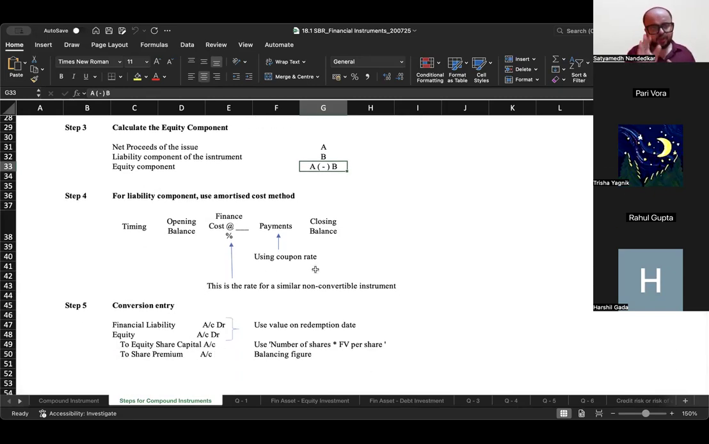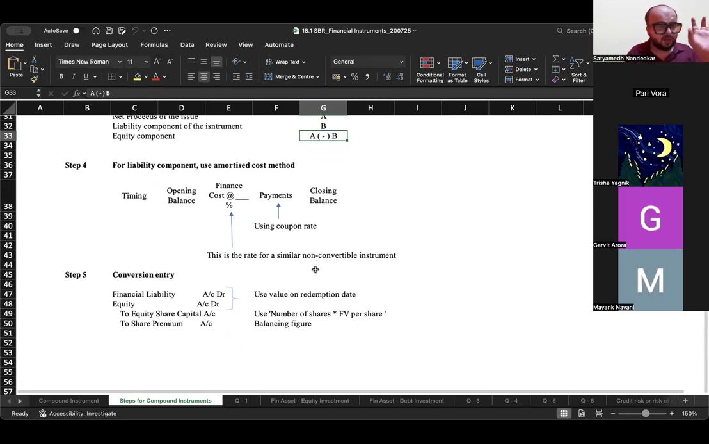Now in a question, they will always have only two scenarios. Either all the holders opt for conversion or all the holders opt for redemption. In real life, that is not going to be the case. Some will opt for conversion, some will go for redemption. But in the question, mostly everybody will opt for the conversion option.